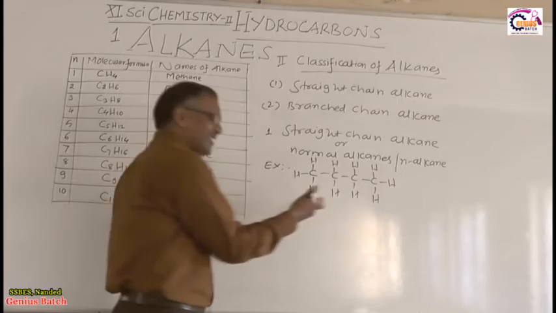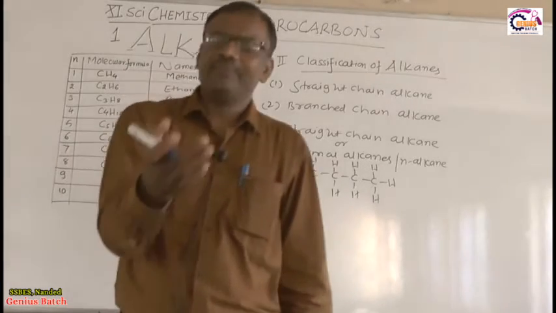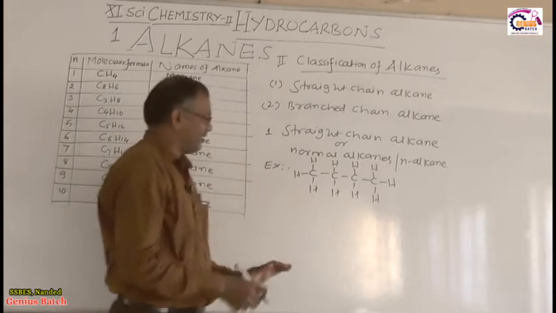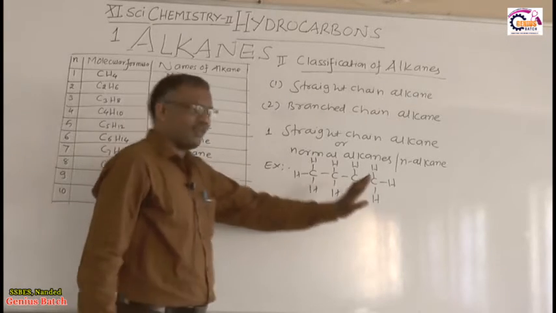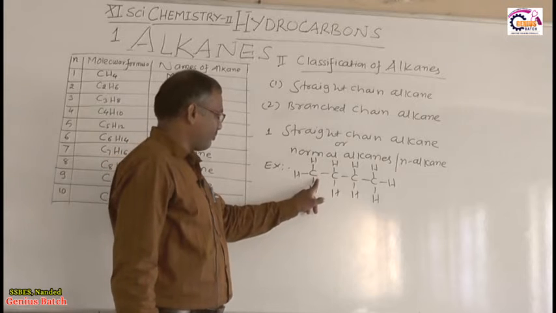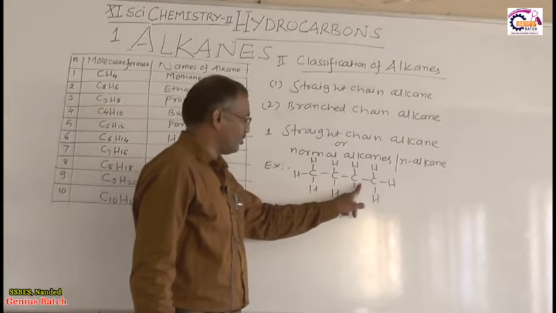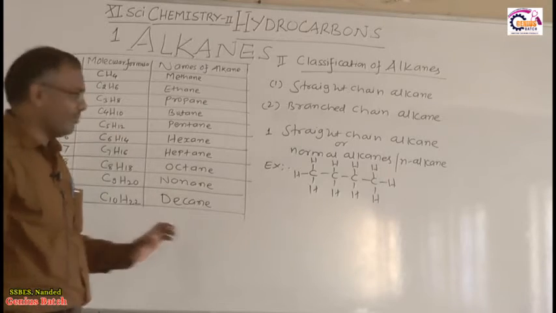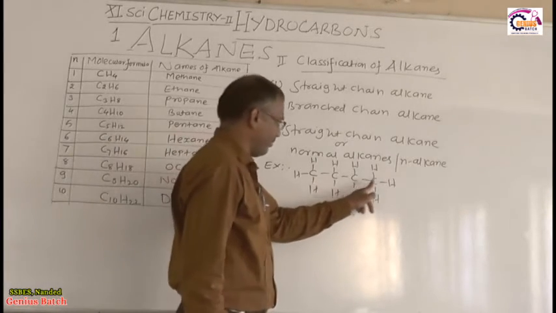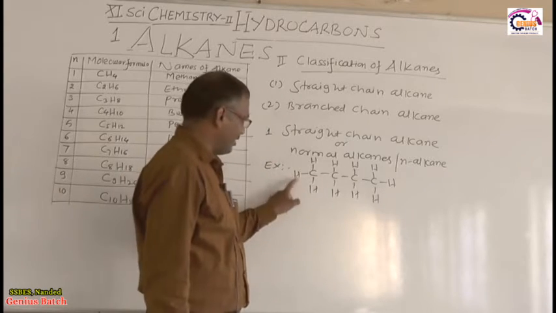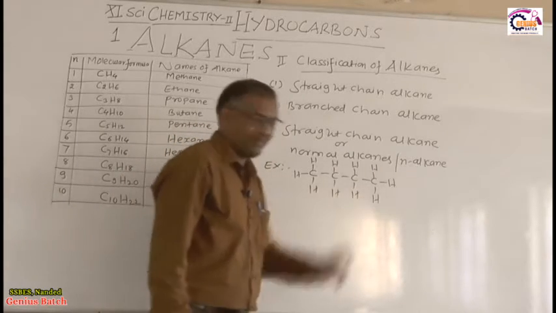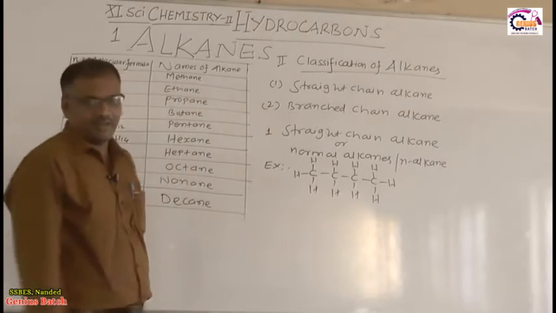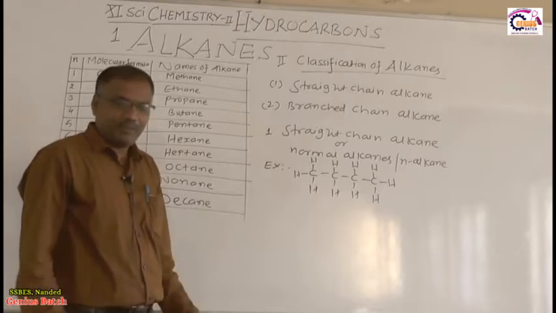All these examples you might have learned in 10th class. How many carbon atoms are there? See, four carbon atoms are there, 1, 2, 3, 4. So n is 4, right? What is the molecular formula? 4 carbon atoms, and the hydrogen atoms are 1, 2, 3, 4, 5, 6, 7, 8, 9, 10. Hydrogen atoms are 10 here. So the name of the alkane is butane.